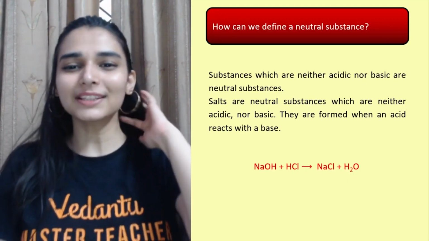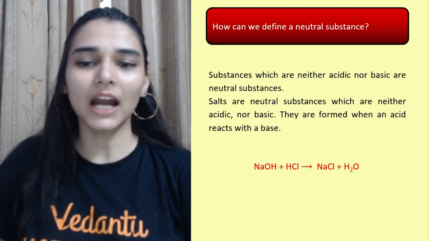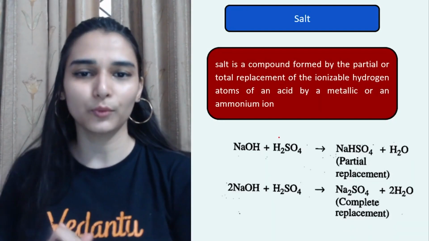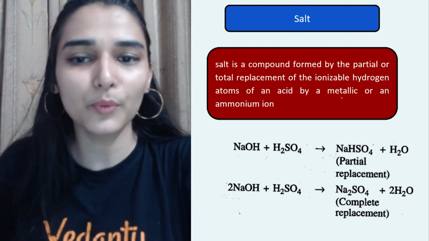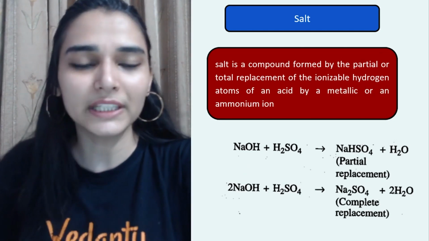The last topic is salts. So we already know about salts, इतना सारा पढ़ लिया है. They are formed when an acid generally reacts with the base to give salt and water. How salt can be formed? They can be simply formed by partial replacement of H plus ions या फिर complete replacement.